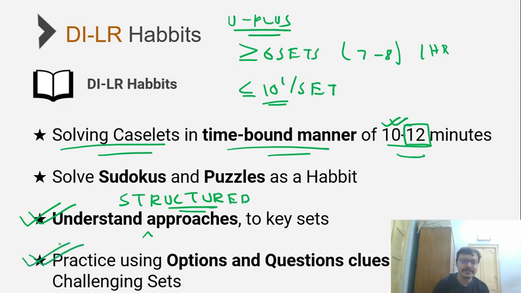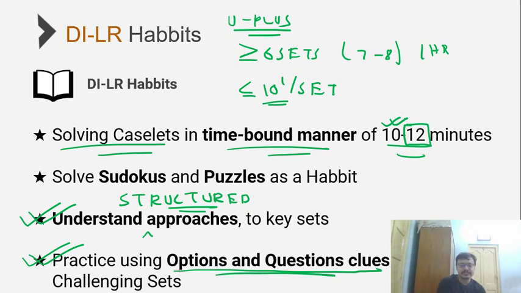Because the biggest challenge that aspirants face is in understanding, when you approach a set, how do you do the initial starting? And that is where going by a structured approach is very handy in maximum sets. The next thing is understanding whenever you are getting stuck in the set. The biggest problem with structured approaches is that it works in a lot of sets, but sometimes it might not click for you and you might get stuck.